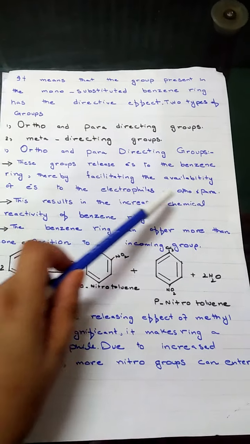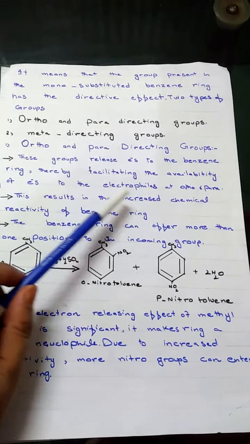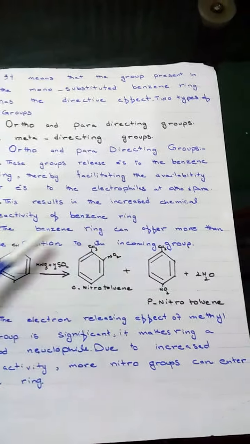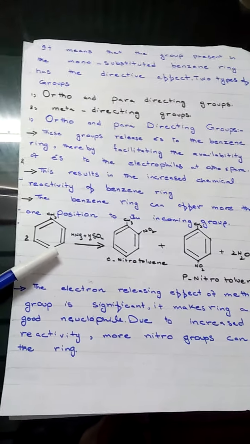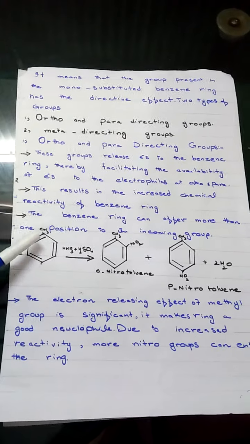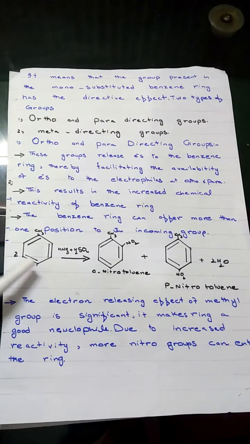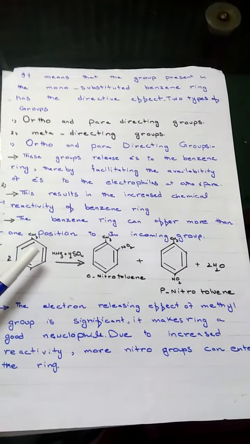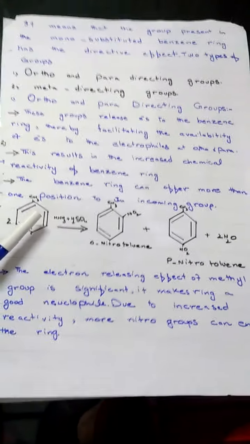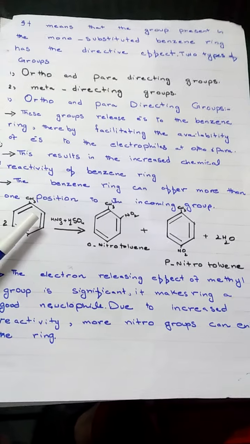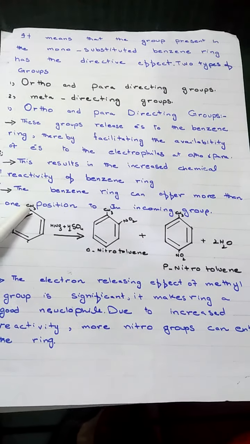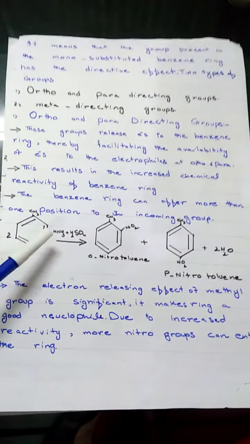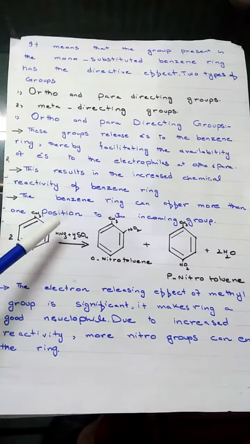thereby facilitating the availability of electrons to the electrophiles at ortho and para positions. Look here. Here methyl group is present on the benzene ring, and this is the ortho para director. And the main reason for offering more than one position is that these groups release electrons on the benzene ring, and electrons are available at more than one position.